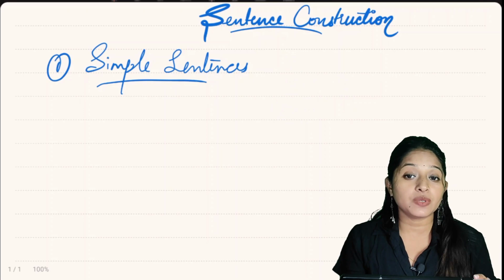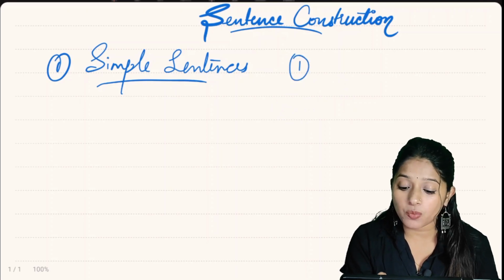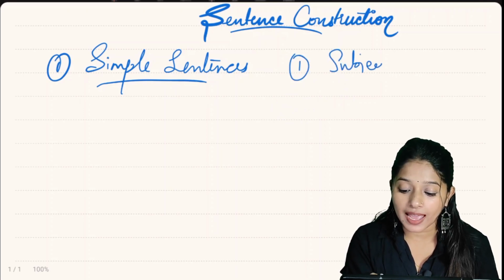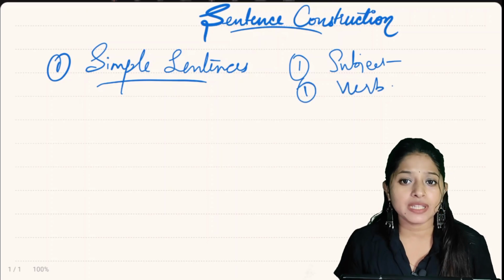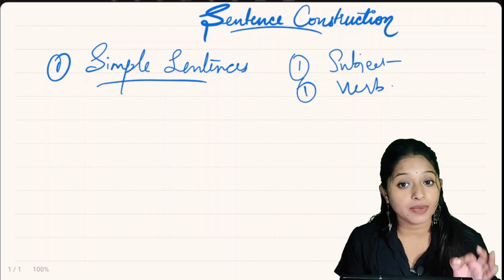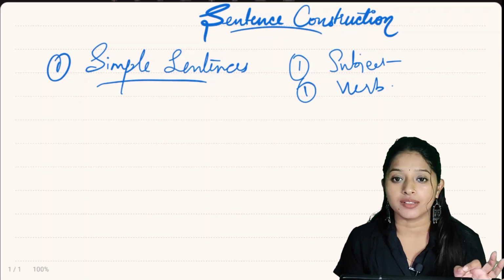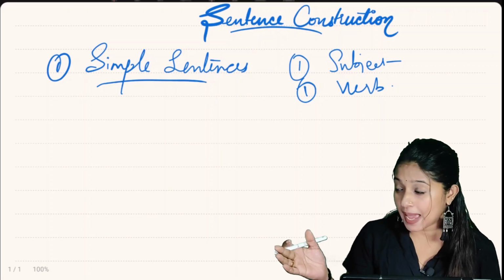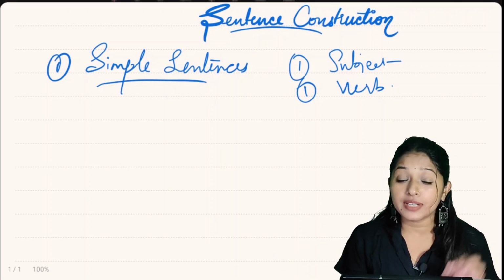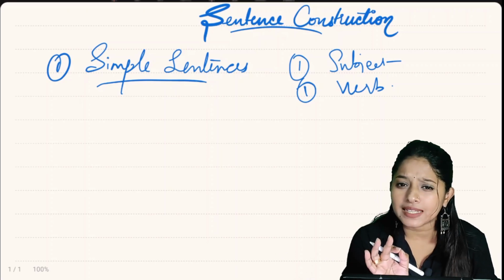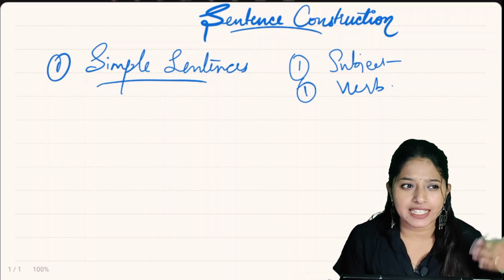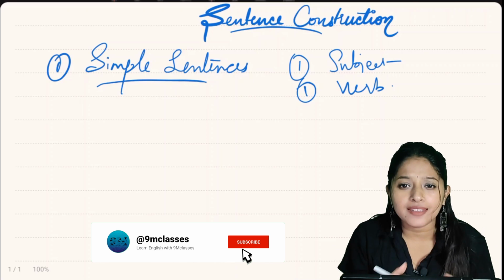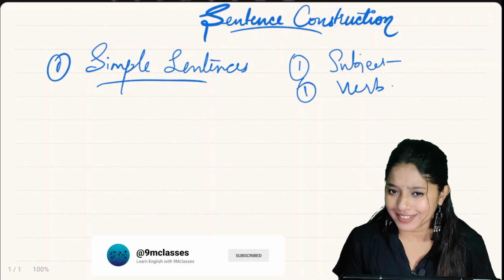As the word says, simple sentences have one subject and one verb. That's it. It is the quickest way to make sentences for beginners. For example, I ate food, she is happy, etc. So now you can make simple sentences about your daily life like eating, running, playing, etc. in the comment section below so that I can check it out.